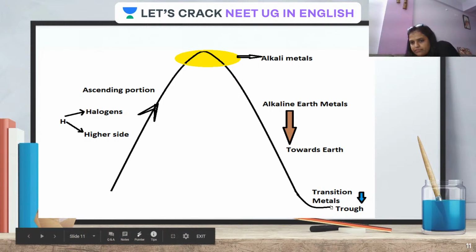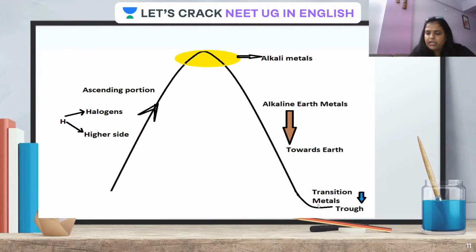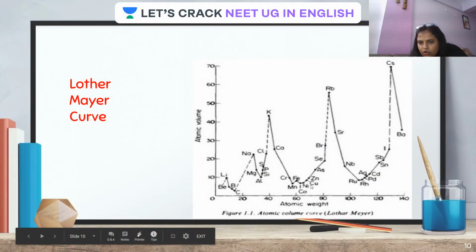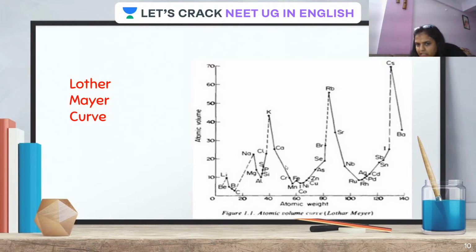And this is the trough. You know trough. Can you see the trough part of it? It is occupied by T for trough, T for transition metal. Let's go back to the graph again. Just see all this. All these are transition metals. All these are the trough. The trough of one curve is continued to the trough of another, the whole trough till here. It is occupied by transition elements.